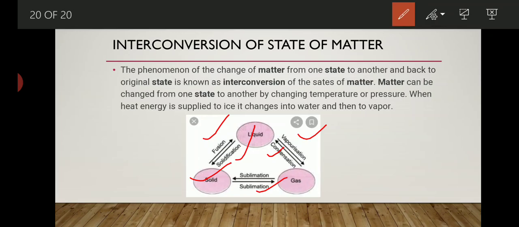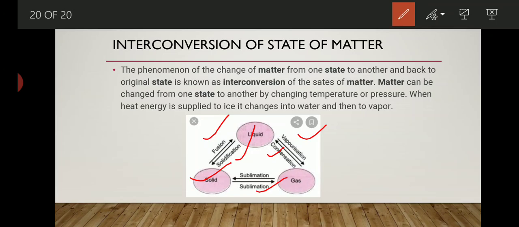So we can say that solid, liquid and gas are all connected with each other. Solid firstly gets converted into liquid and liquid gets converted into gas. It is a chain. When we increase the temperature of a solid, it gets converted into liquid. When we again increase the temperature, the liquid gets converted into gas. But there are some exceptions also.